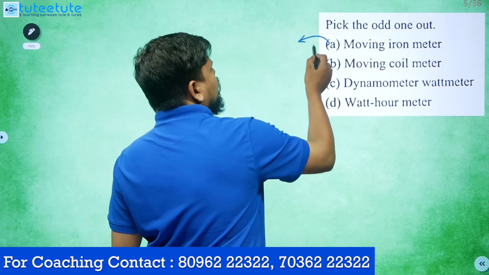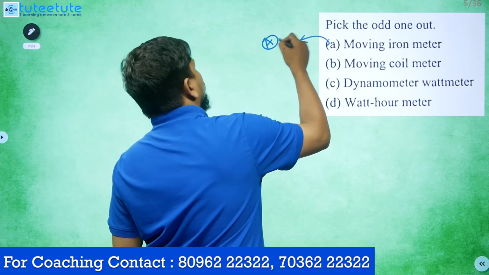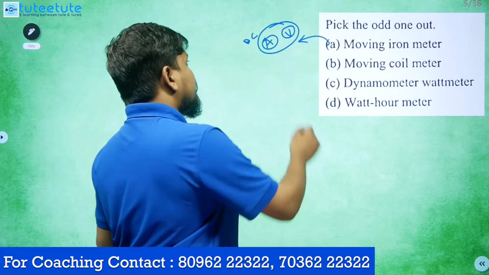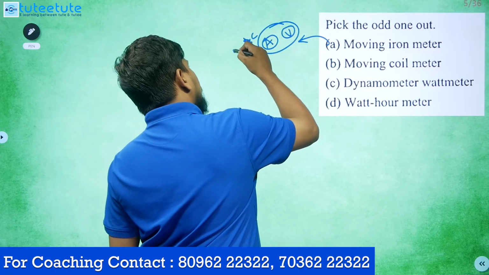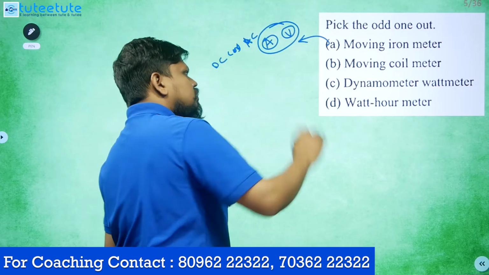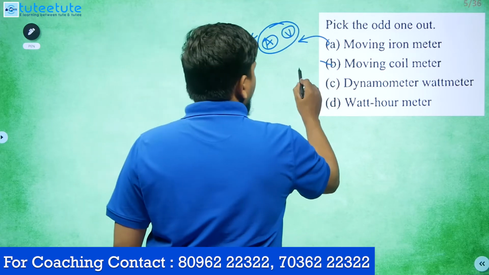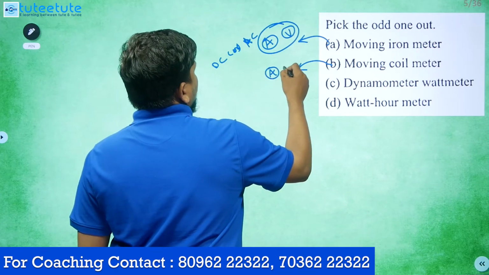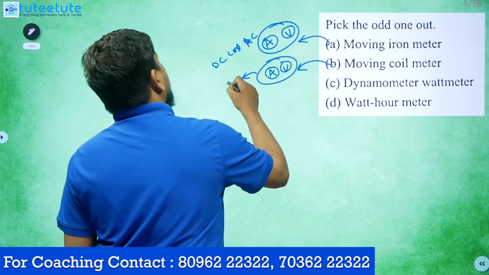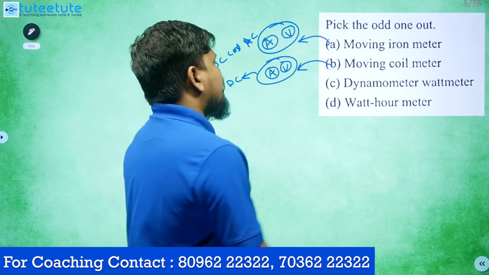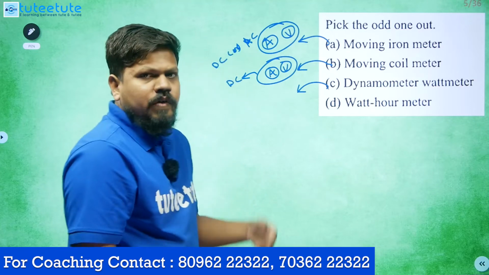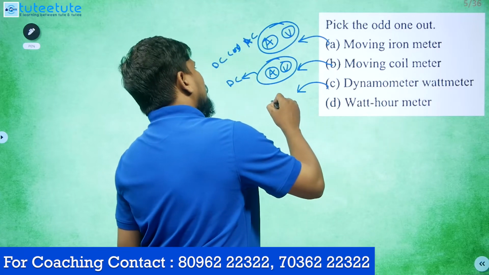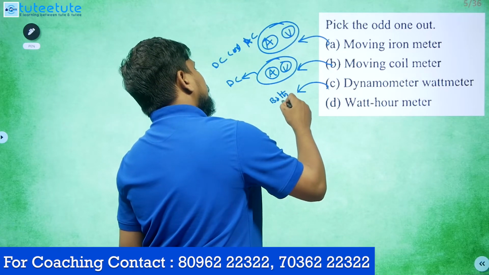Moving iron meter, how will it work? We can use it as an ammeter or a voltmeter, and for both AC and DC. Now the moving coil instrument: we can use it as an ammeter or voltmeter, but only for DC. The dynamometer type we can use for both AC and DC. Wattmeter we can also use for both AC and DC.